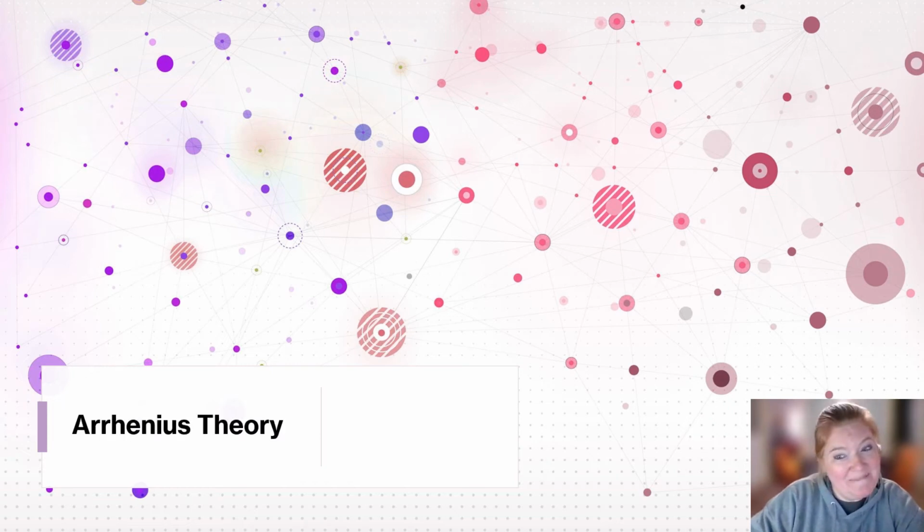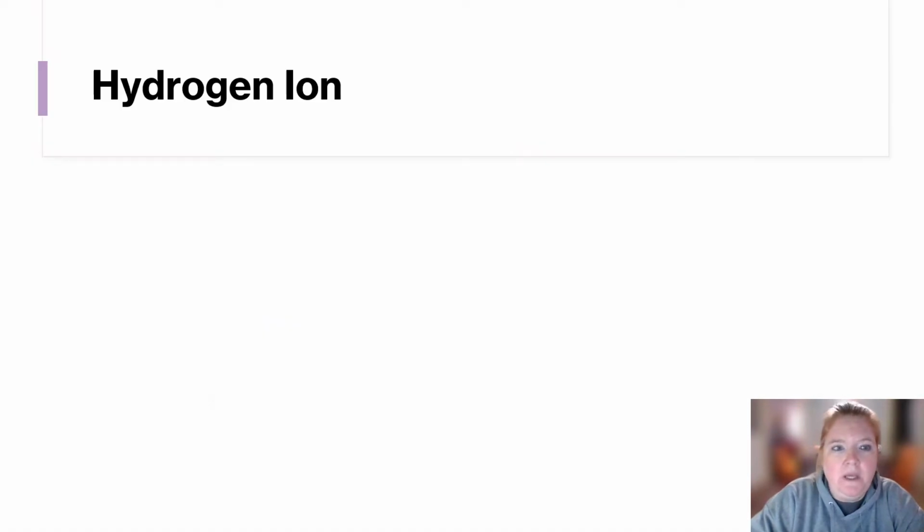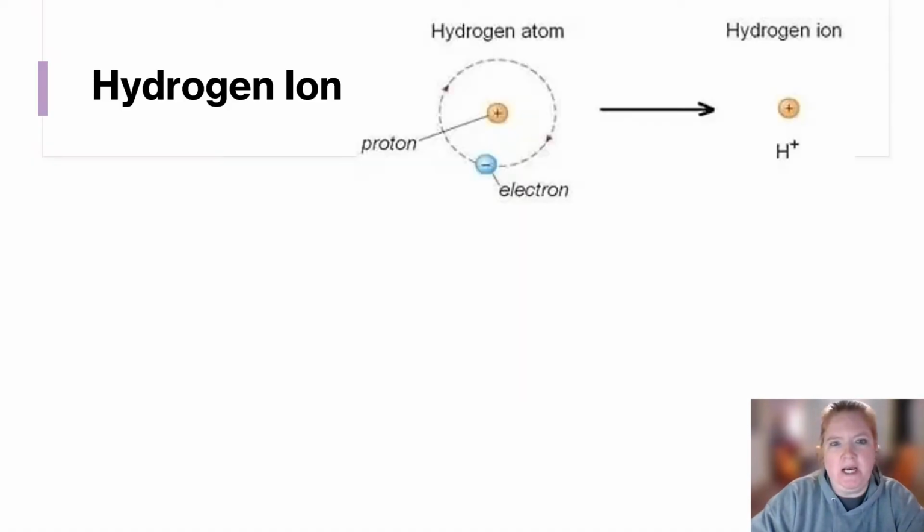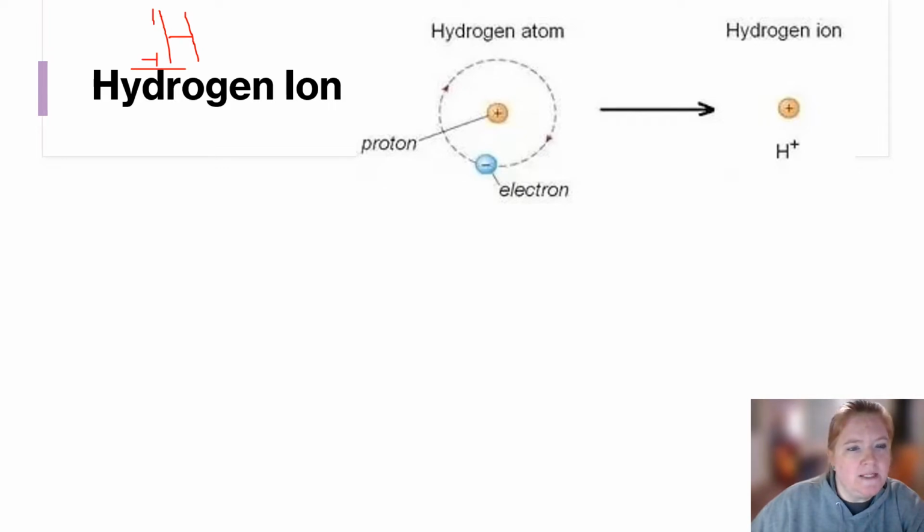All right, it's acids and bases time, but right now we're up with Arrhenius theory. So let's talk about a hydrogen ion. Hydrogen has an atomic number of 1 and a mass number of 1. To find the number of neutrons, I subtract those numbers, and you can see it's 0.